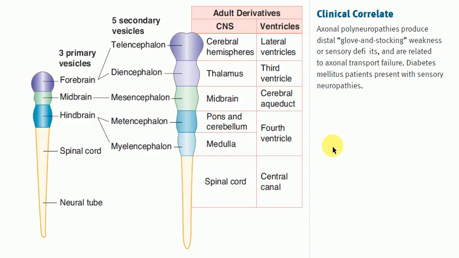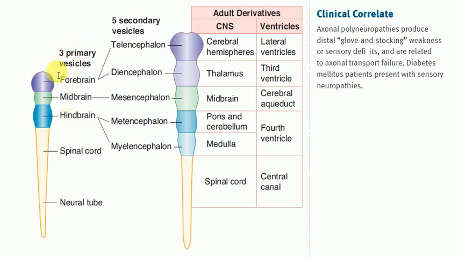Now let's see what happens after the formation of the neural tube in the development of the nervous system. This figure on the left side shows that the neural tube has completely formed, and the point this figure makes is that the rostral part of the neural tube develops much more than the caudal part. It undergoes cephalization, and it forms three primary brain vesicles: the forebrain, the midbrain, and the hindbrain.